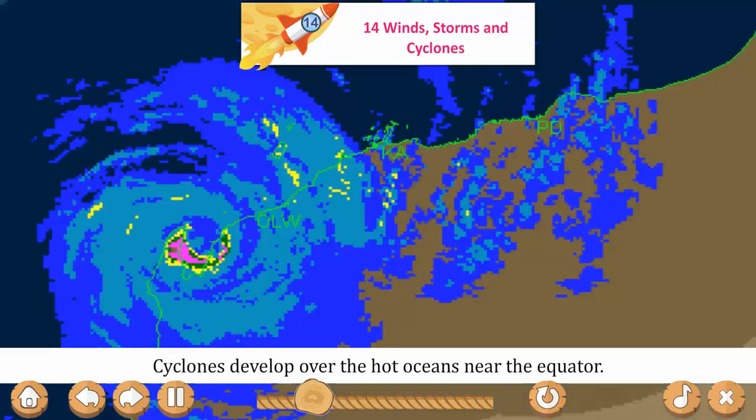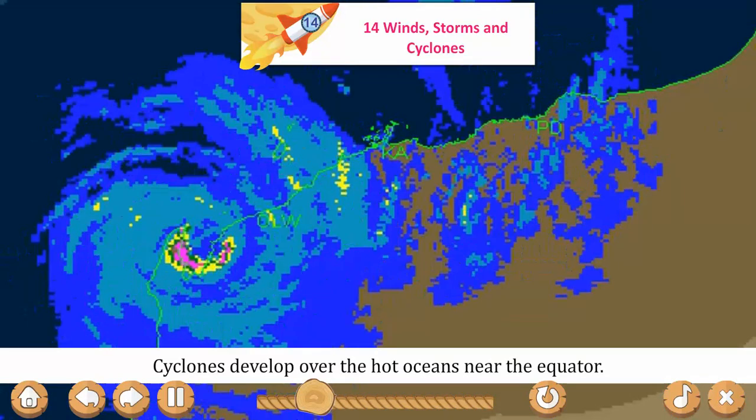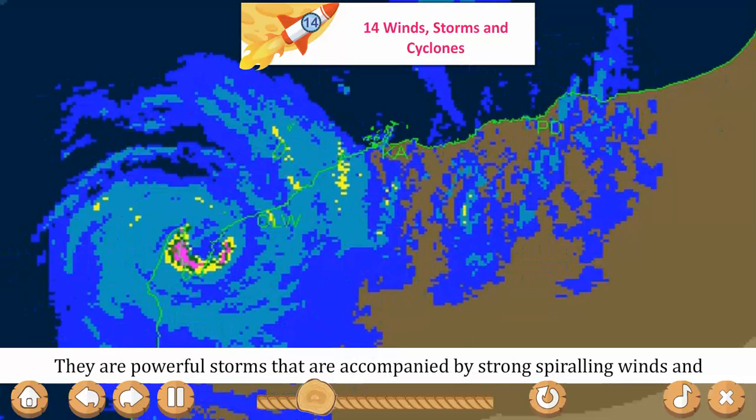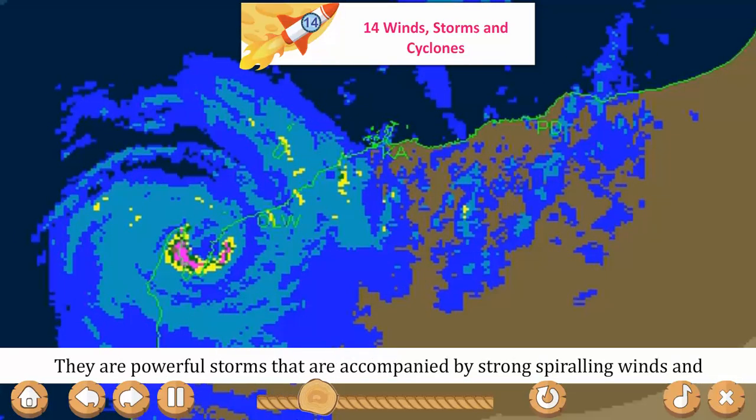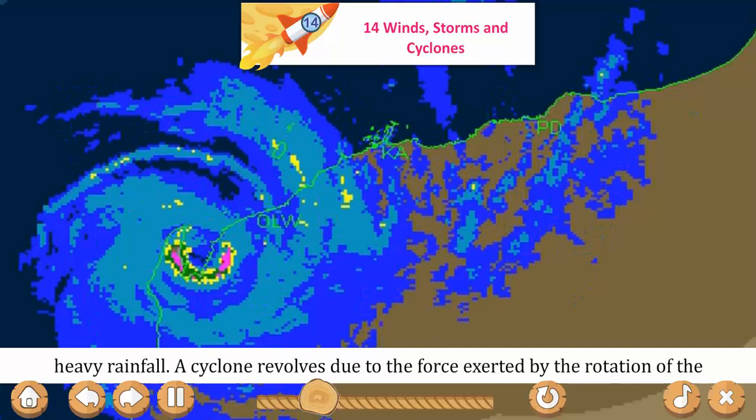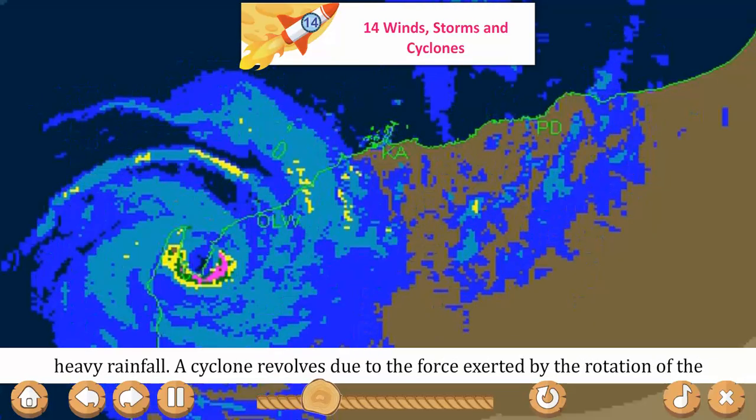Cyclones. Cyclones develop over the hot oceans near the equator. They are powerful storms that are accompanied by strong spiraling winds and heavy rainfall. A cyclone revolves due to the force exerted by the rotation of the earth.